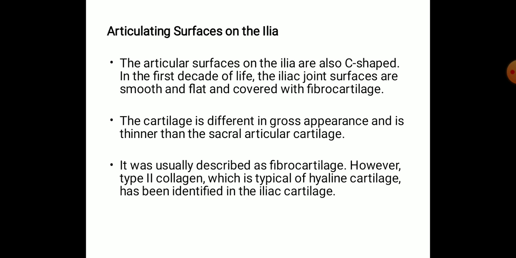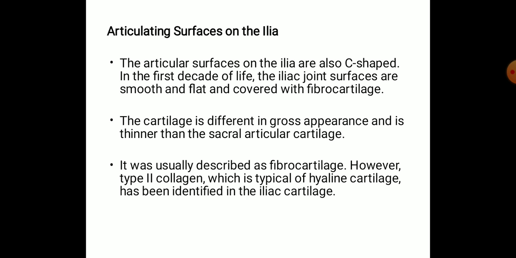In the first decade of life, the iliac surfaces are smooth and flat and covered with fibrocartilage. The cartilage is different in gross appearance and is thinner than the sacral articular cartilage. As we said earlier, in the sacral articulating surface, the cartilage is much thicker than on the iliac surface. It is usually described as fibrocartilage. However, type 2 collagen, which is typical of hyaline cartilage, is also identified in this iliac cartilage.